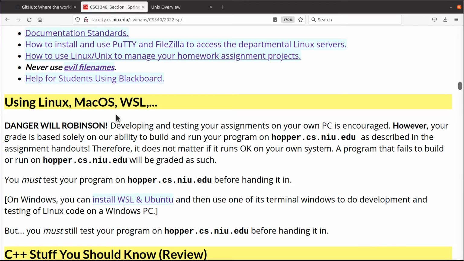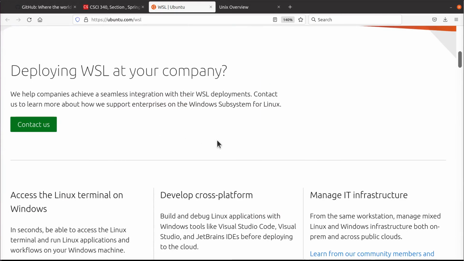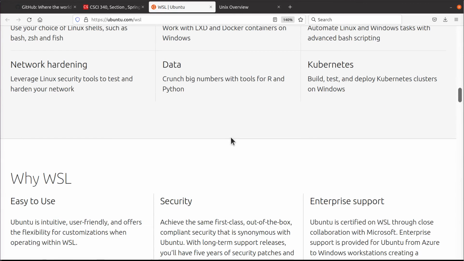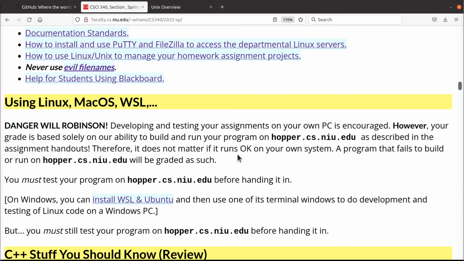Okay, if you're stuck on Windows and you want to use Linux, you don't want to buy another machine, you can install something called WSL, which is Windows Subsystem for Linux, I believe it's called. And there's a link in here. Ubuntu is incredibly common, a super popular version of Linux. We call it a distribution. And there's a website here that talks about how to install this using WSL, where all of Linux will run in a window on your Windows platform. Okay, this is, in my opinion, easier to use than things like PuTTY. You can do as you wish. Just FYI, that's available to you in here.